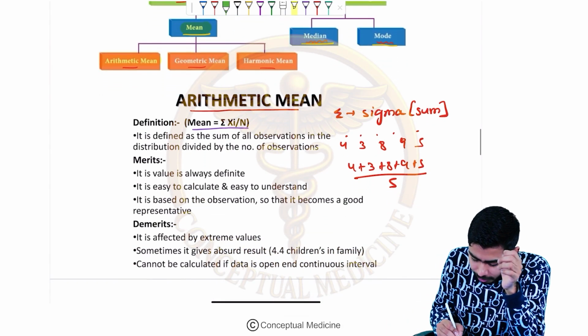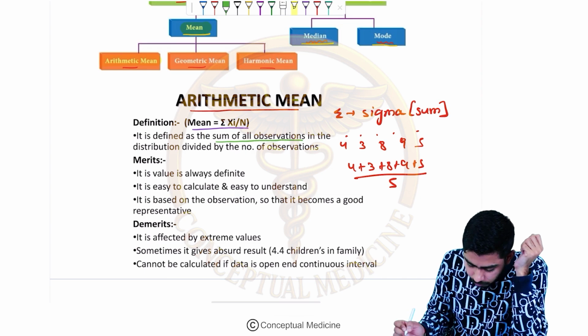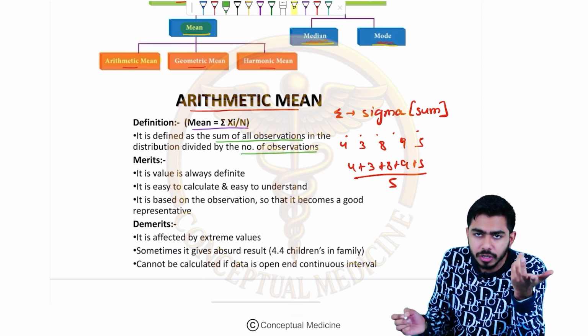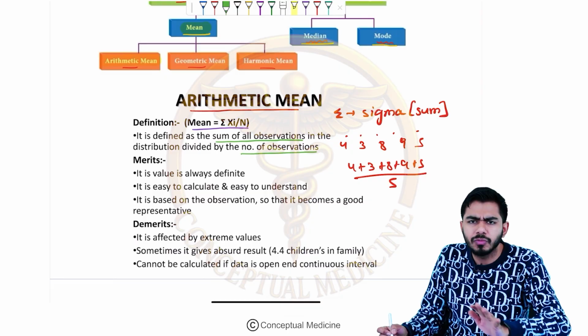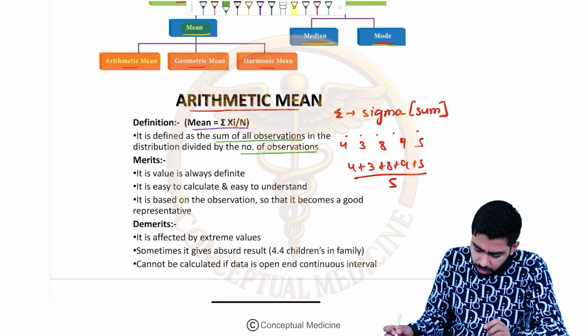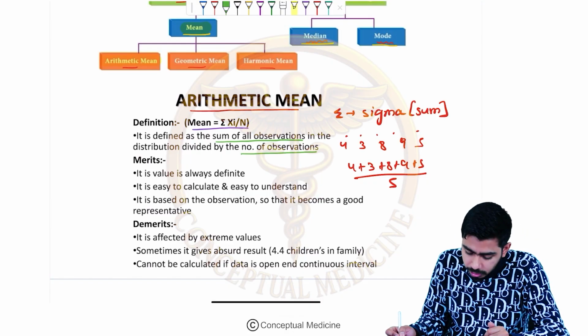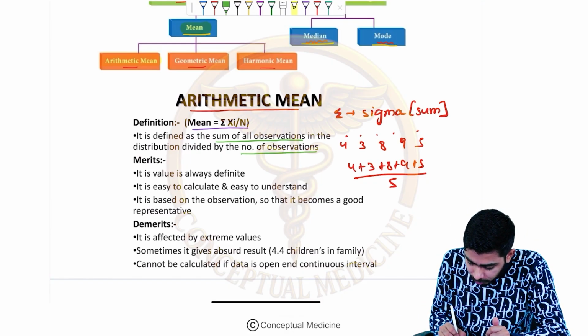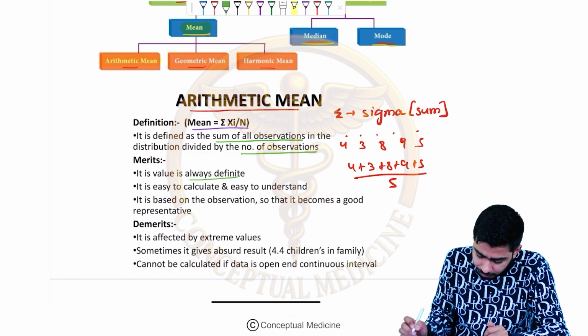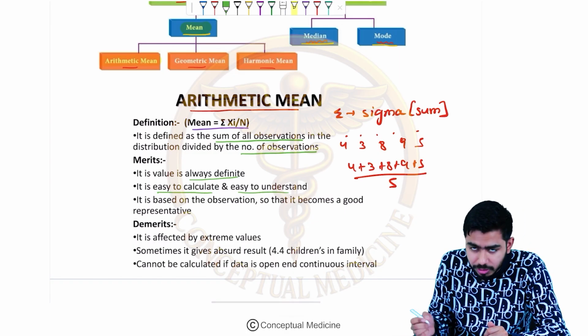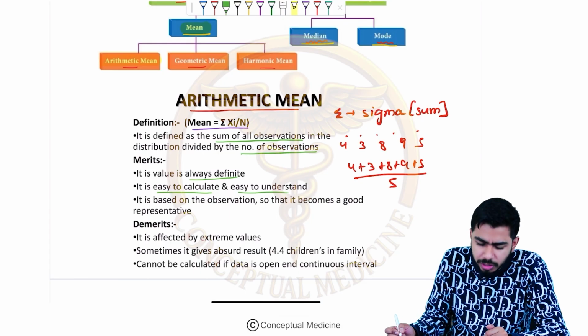So here they are saying that it is defined as the sum of all observations in the distribution divided by the number of observations. Whatever amount of values are given, you just need to count them. Okay, guys, so what are the advantages? What could be the disadvantages? Advantages are, it is very easy. Its value is always definite. It's easy to calculate and easy to understand as well. There is no rocket science in understanding this.